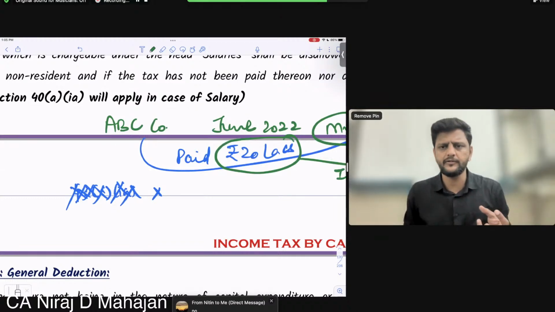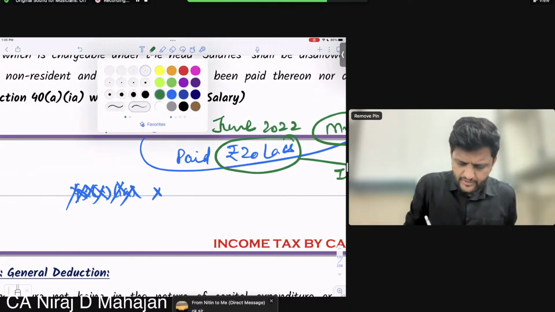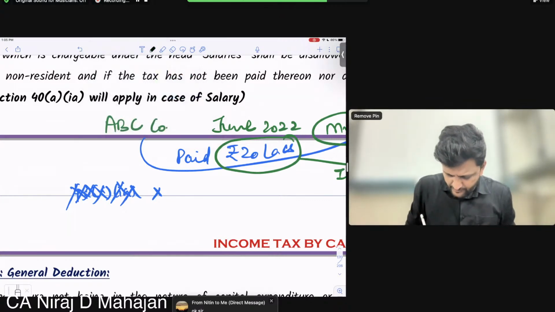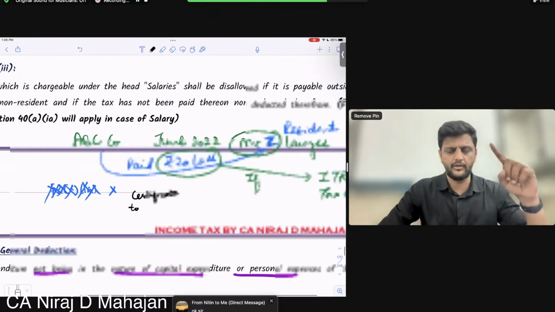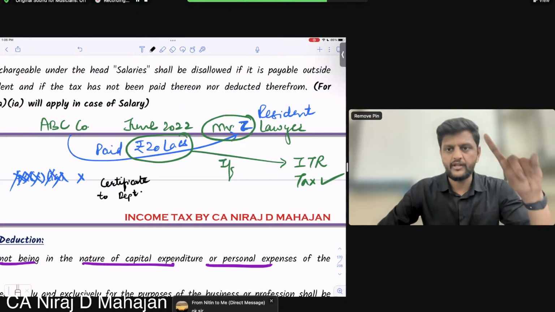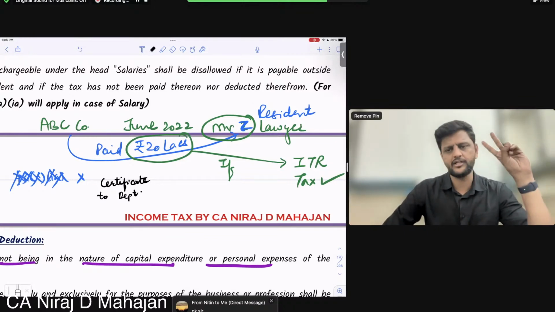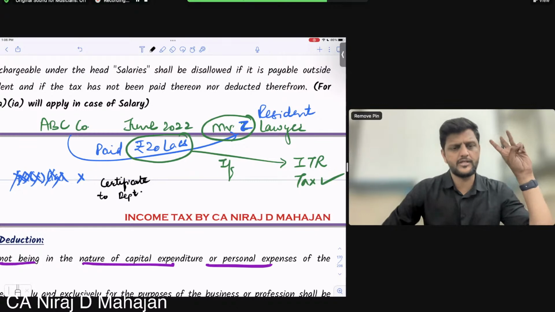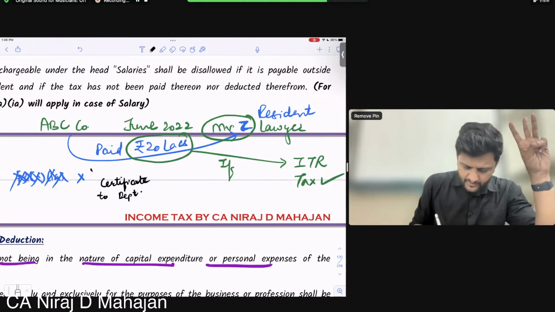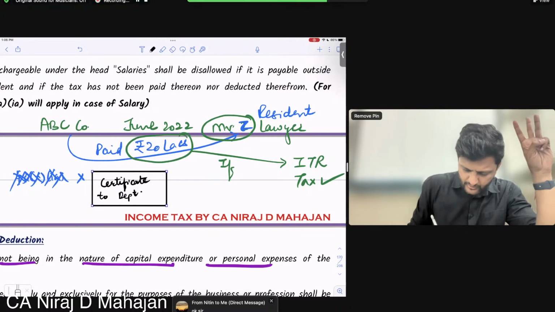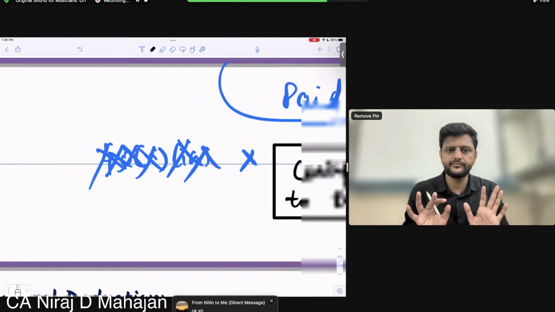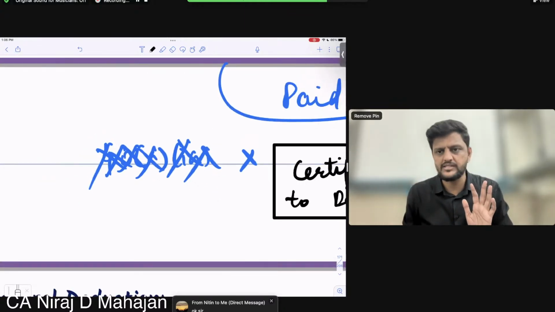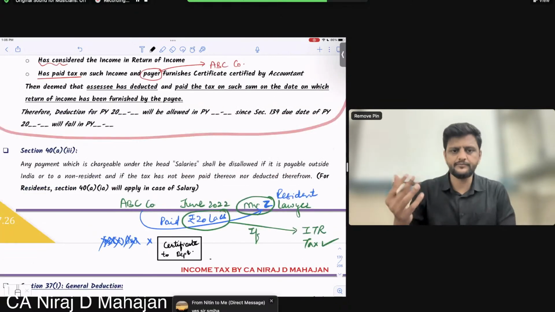Clear? But here, ABC company should give a certificate, or submit a certificate to the department. It should show all the details that Mr. Z, our lawyer, has filed income tax return, has shown the income in the income tax return, and has paid the taxes on that income. This certificate will be submitted by ABC company to the income tax department. Then only there will be no disallowance. Understood? Khushbu, Indrajit, Nitin, Mansi, all okay? Clear?